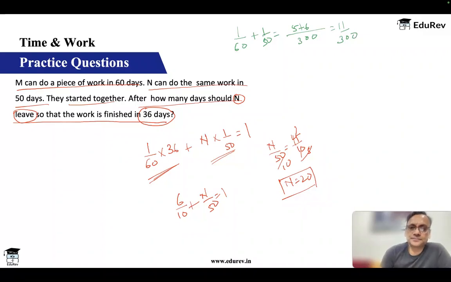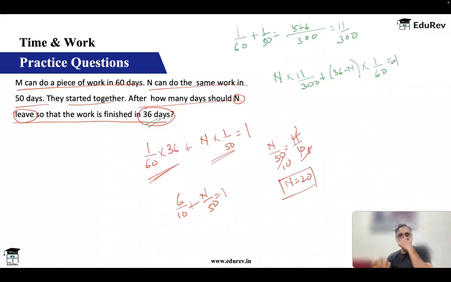Okay, so let's say they work for n days. N days they work together. So n into 11 by 300 is what they will do. Okay, after that, N has left. M continues to work. Total work is taking 36 days. So the days that remain is 36 minus n. And for that M is working, M will do 1 by 60 every day. So this is the second equation, but you can see it is a more complicated equation than what we made here. Okay, but you must know the approach, whether you use it or not.